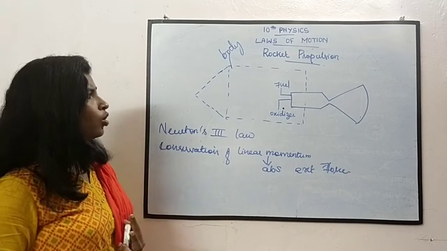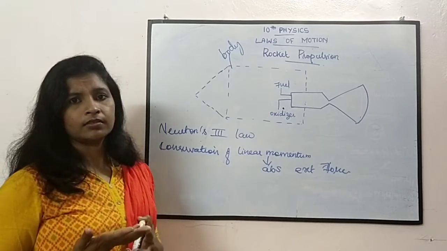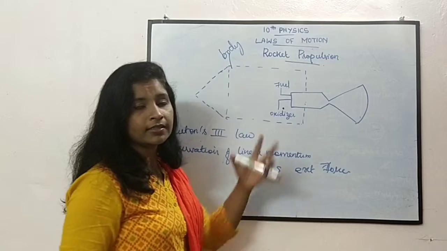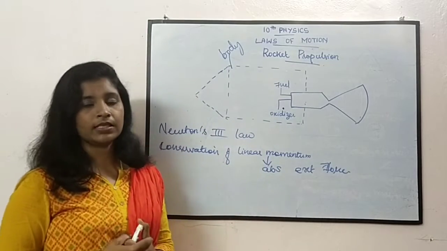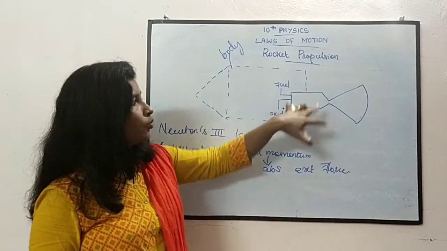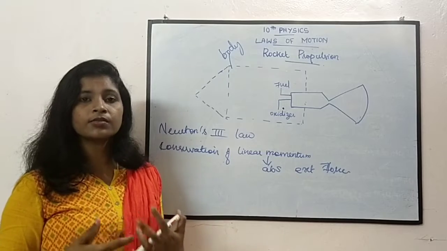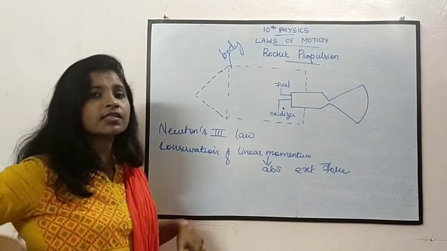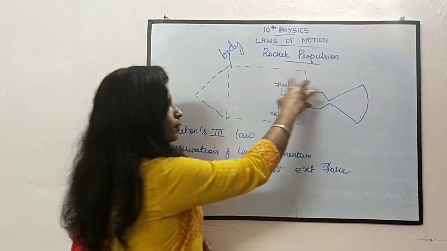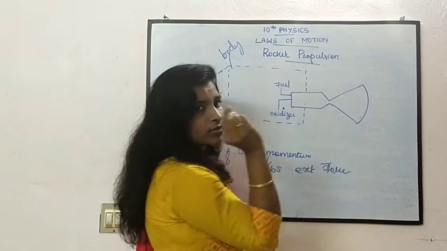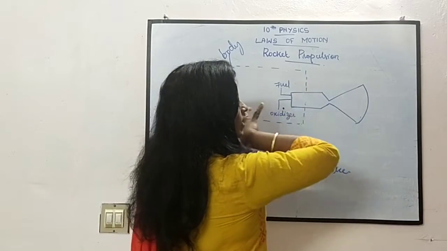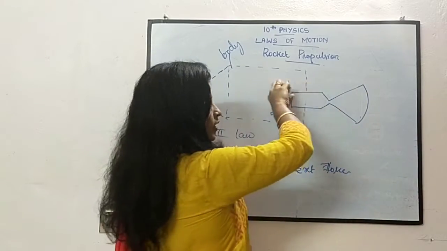Okay. So how does it move from the earth? What happens? The fuel will be burned inside the combustor. Okay. When this burns, what happens? It will be exhausting the gases. When it burns, there will be a small nozzle in this, a small hole. Through that, these gases will come here. Okay, the gas will come out like this.